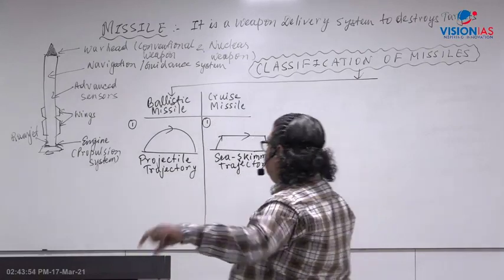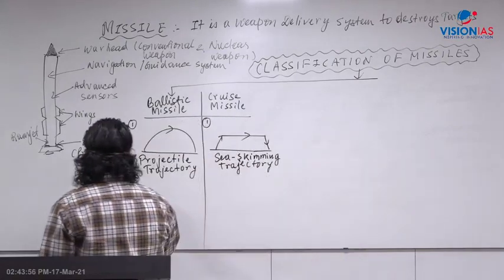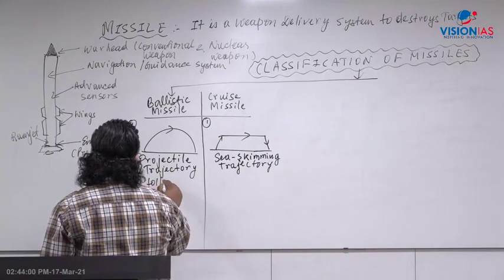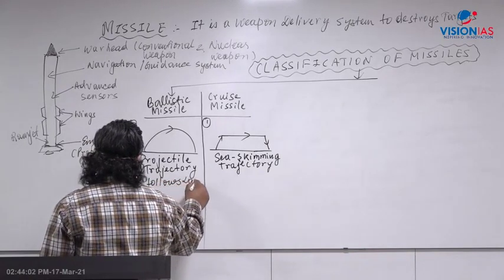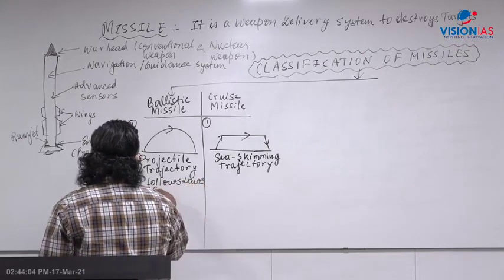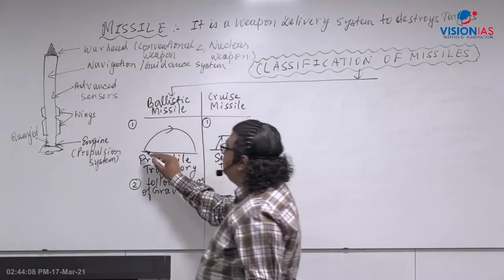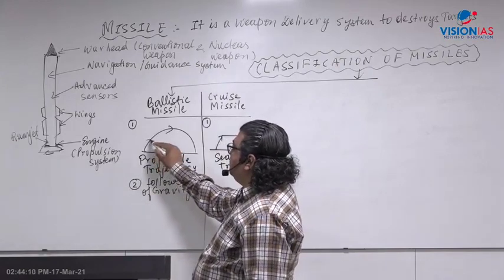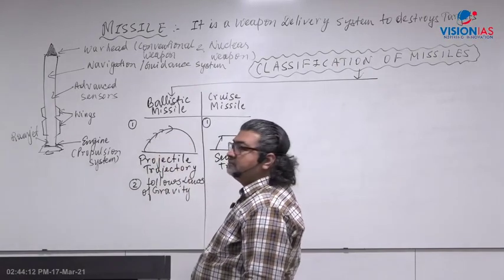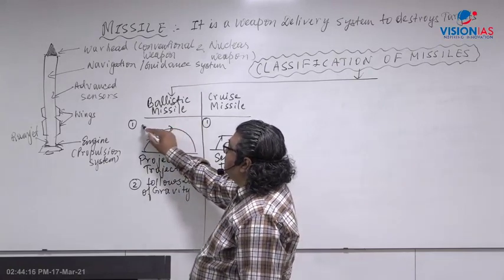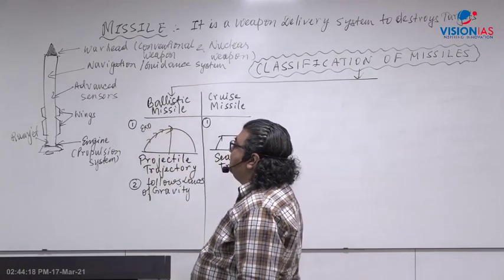Now, what is another thing here? A ballistic missile follows the laws of gravity. What do you mean by the laws of gravity here? Initially, when the missile is fired from the surface, it goes into the air, to the outer atmosphere, which is called exo.